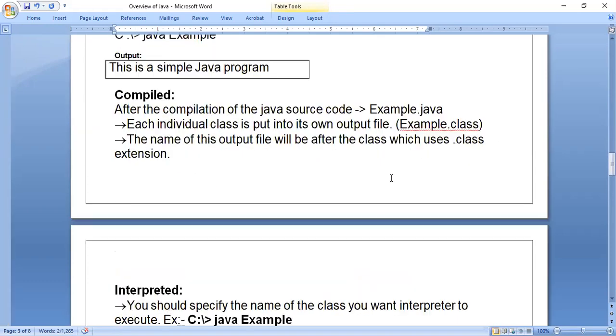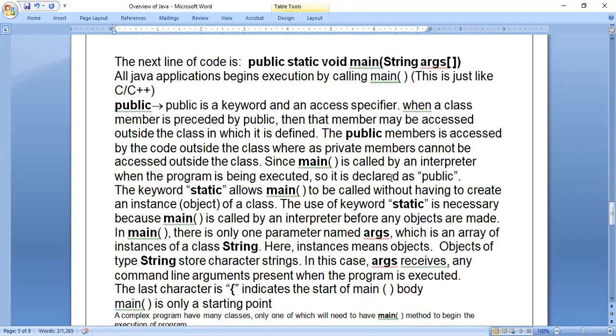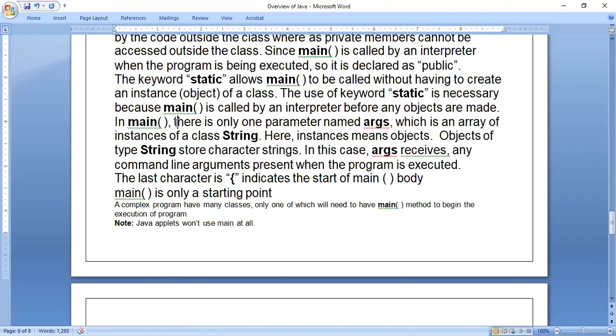In the case of main function, here they're telling us there is only one parameter. That parameter name is args, which is an array of instances of class String. Here instances means objects. Objects of type String store the characters. In this case, args receives any command line arguments present when the program is executed. About command line arguments, I will tell you in the strings chapter of Java, where we see how this args argument makes use of the command line arguments.